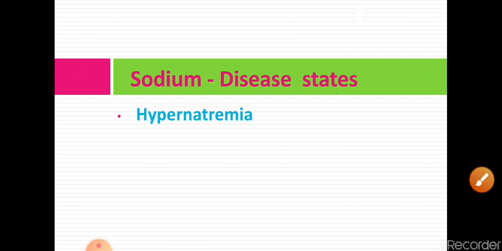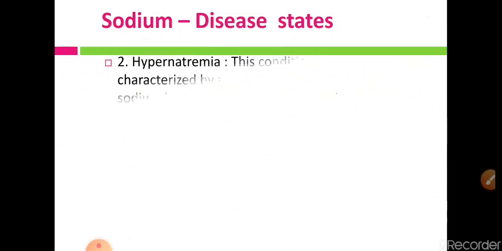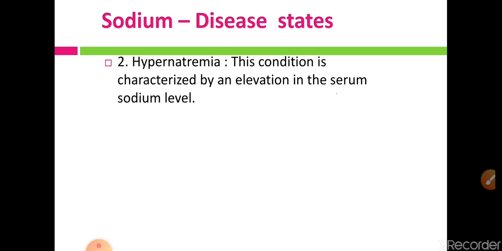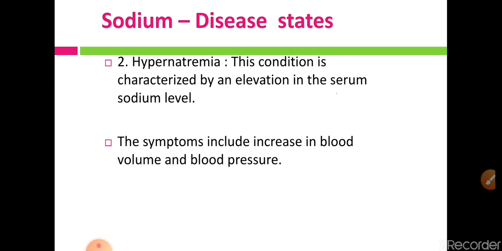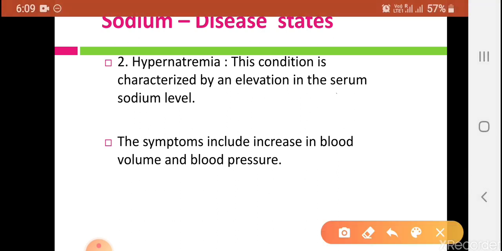Now the next terminology is hypernatremia. Hypernatremia is a condition characterized by an elevation in serum sodium level above the normal of 135 to 145 milliequivalents per liter. Symptoms include increase in blood volume and blood pressure, because sodium is an important solute for creating osmotic pressure and increasing ECF volume.